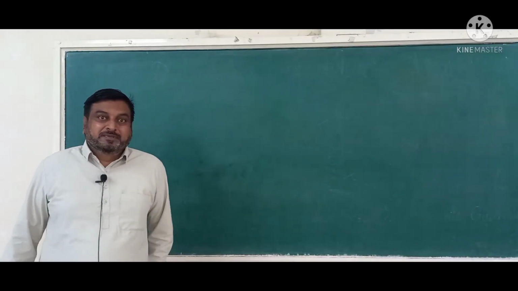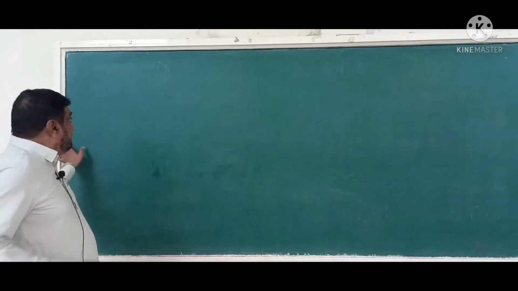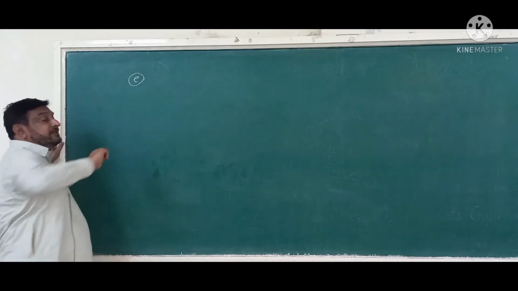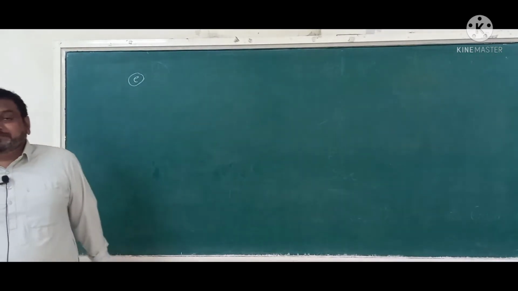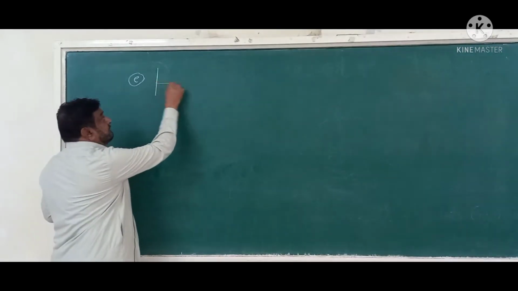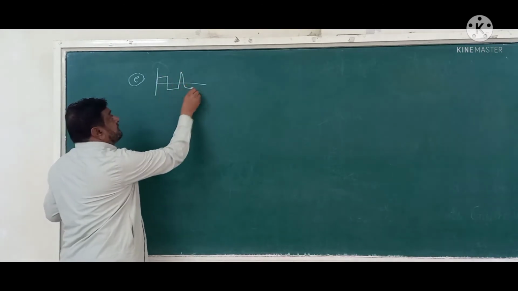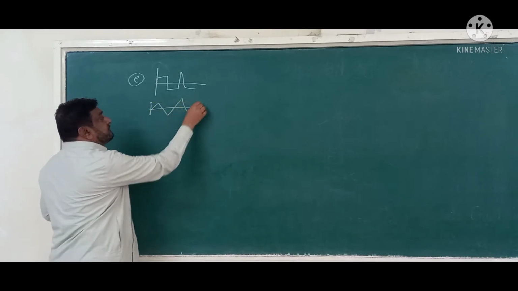Today we will see the Schrodinger's wave equation. As we know, electron is a wave. So what kind of wave is it? There are so many types of waves here. We have a rectangular wave, a triangular wave, and different kinds of waves.